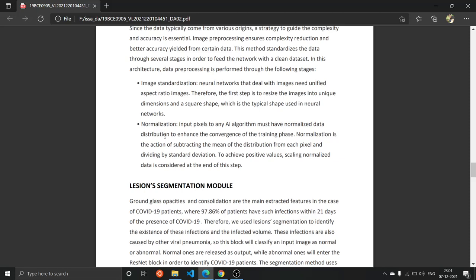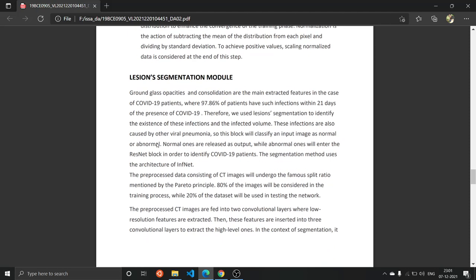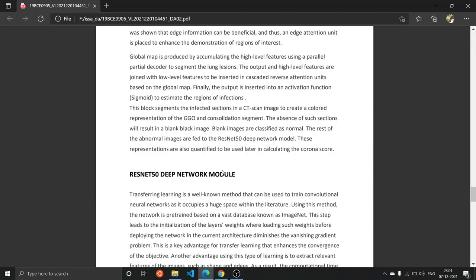We'll also do normalization of those images. After that we'll have the lesion segmentation module, which deals with ground glass opacities and consolidation. These are the two main extracted features which will help our model classify whether the person is infected with COVID-19 or not. So we will use these two features in lesion segmentation to classify those images.